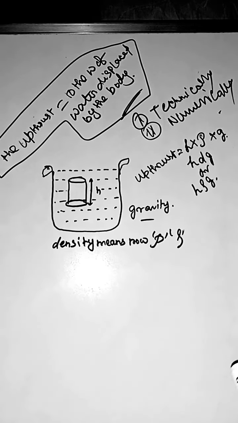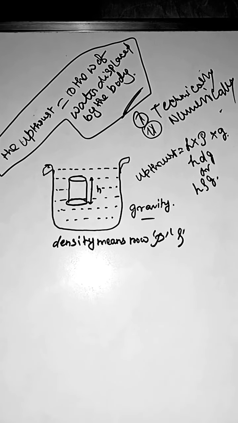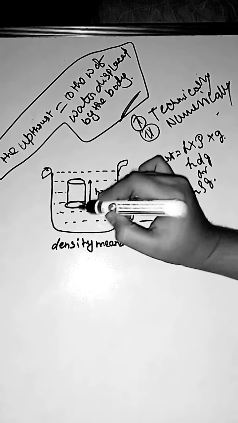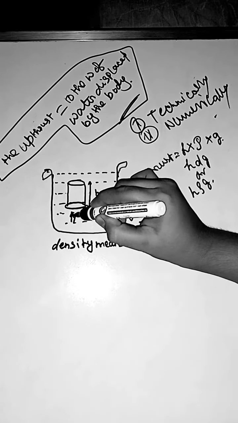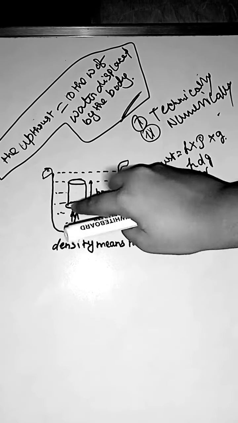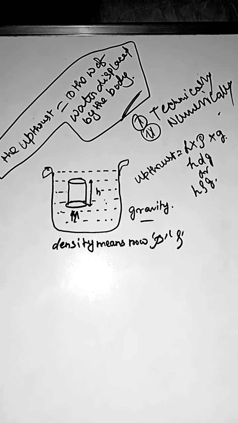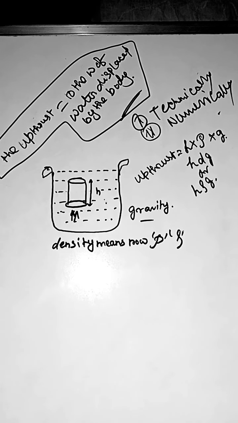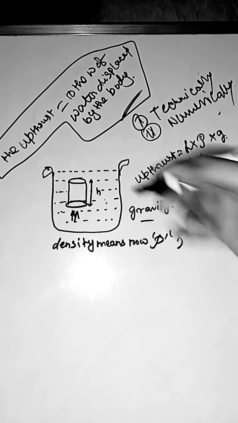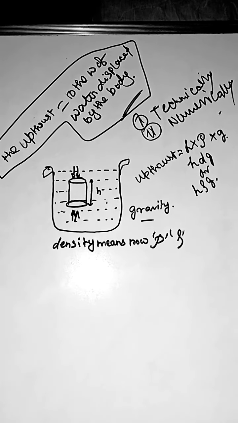See, the upthrust is always acting upwards. The upthrust is acting upward to push the object upward, and the body weight is acting downward.